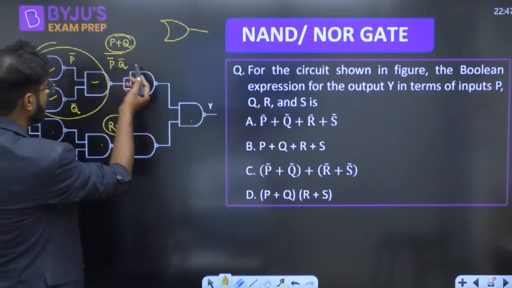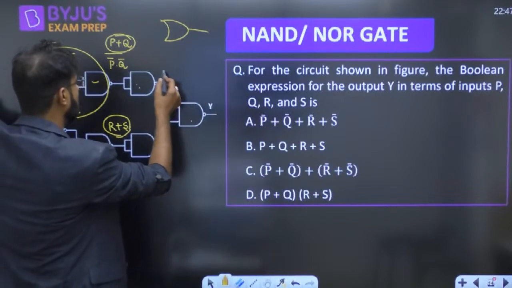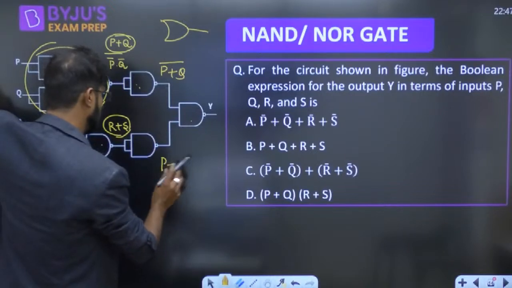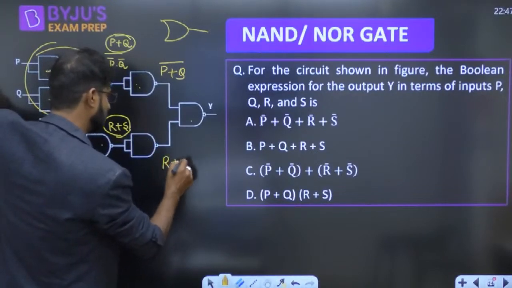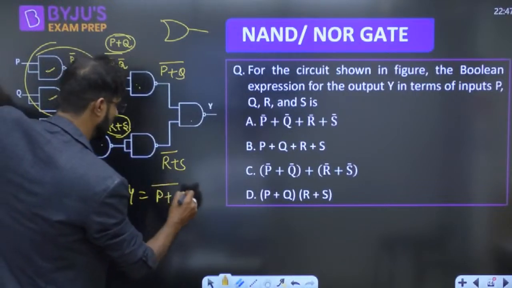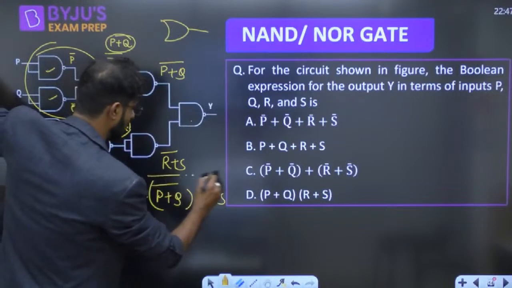So your answer is P ORing Q, R ORing S. Now if you want to write it, P plus Q whole bar, R plus S whole bar, and Y is just P plus Q whole bar dot R plus S whole bar, whole bar.